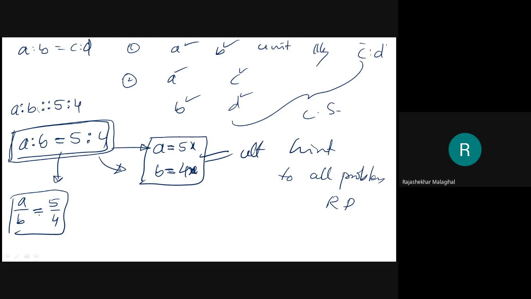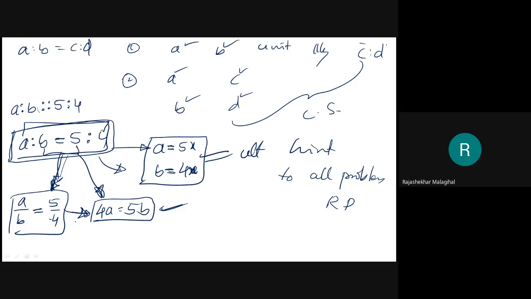Right? This one further you can make like 4a equal to 5b. See, this becomes a smart equation now. I came from here to here, and after that from here to here. Can I jump from here to here directly? Yes. Multiply the first number with the last number and the middle numbers.